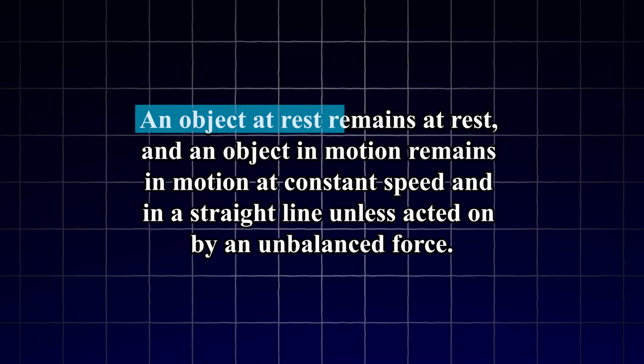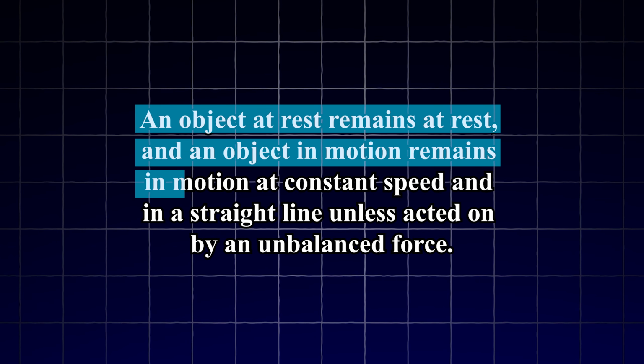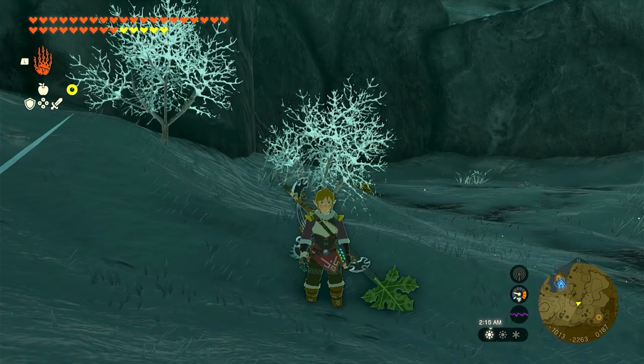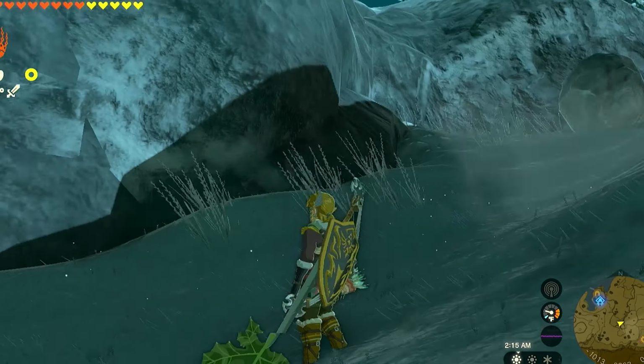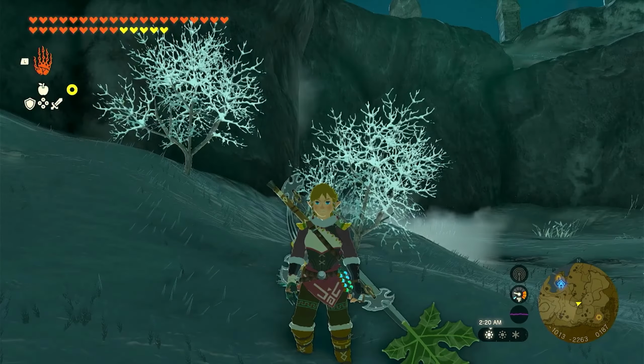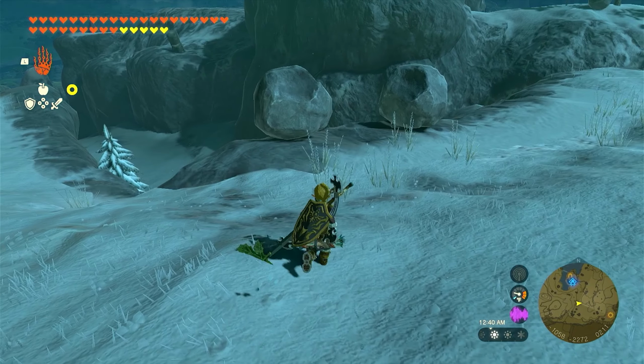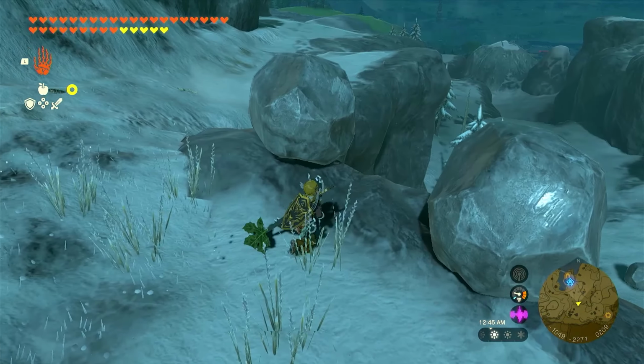An object at rest remains at rest, and an object in motion remains in motion. This first part basically means that if something is not moving, it'll continue to stay still, and if something is moving, it'll keep moving. Let's use Link to help understand this. Here's Link, and as you can see, he's not moving at all. He's staying still. If something's not moving, it'll continue to stay still. And vice versa, if Link was moving, he would continue to move.